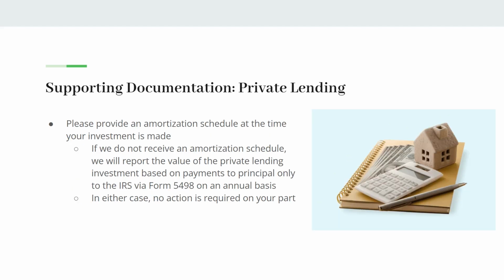For private lending, we will accept an amortization schedule. The amortization schedule should have been provided when you first made the investment. If we did not receive an amortization schedule, then we will report the value of the private lending investment based on payments to principal only, so not including interest payments.